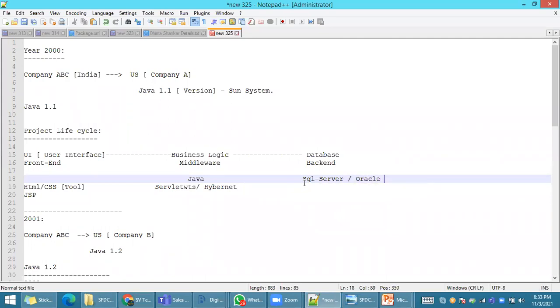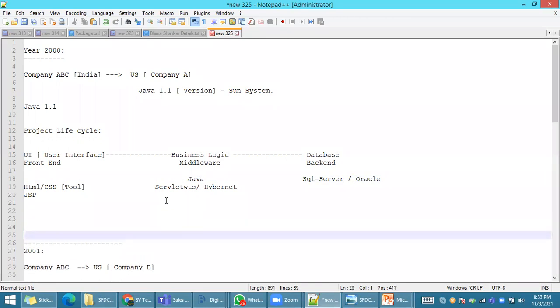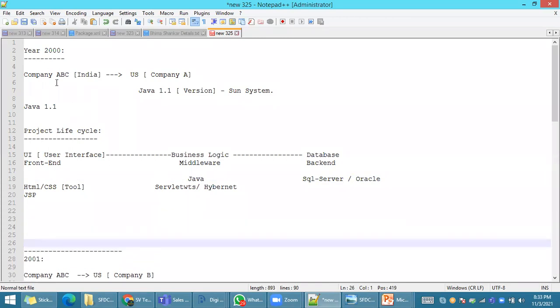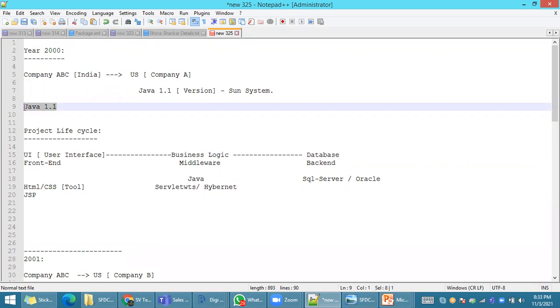If you observe one concept here, for doing a single project, this company or client needs to take care of multiple software and multiple hardware. I gave an example with only one software earlier. But for one single project, this company needs to take care of a lot of software and a lot of hardware.